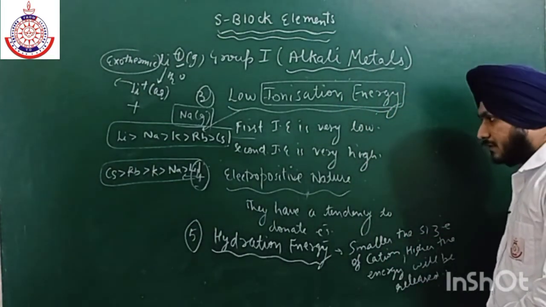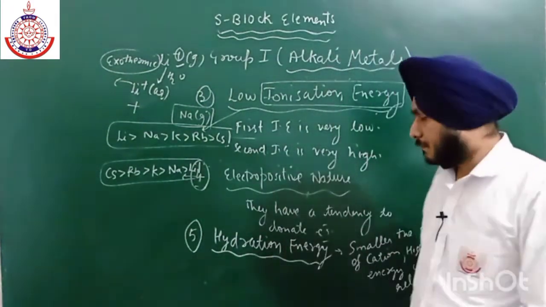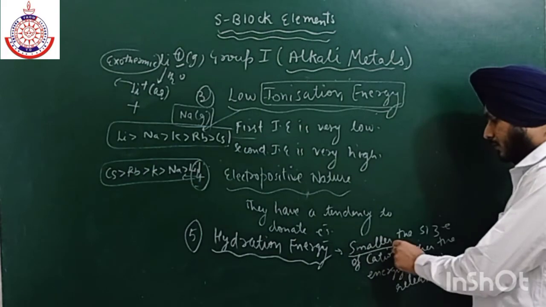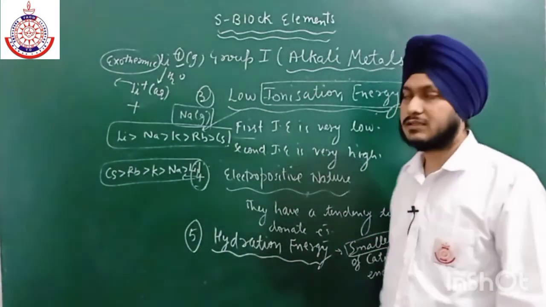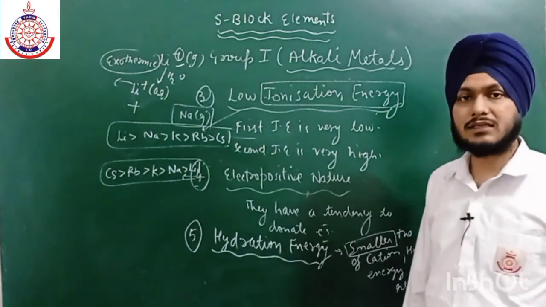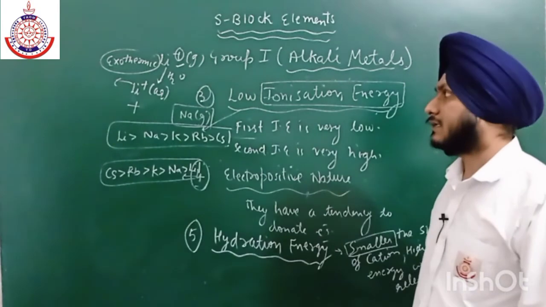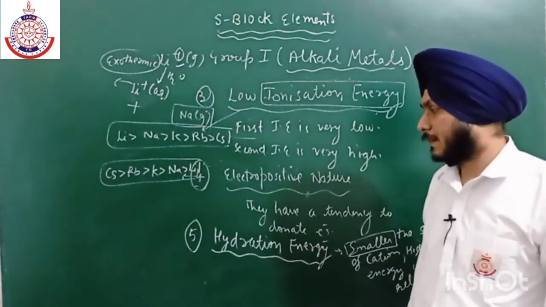So as we go down the group, electropositive character increases and ionization energy decreases. As we go down the group, the size of the cation increases. So lithium has the smaller size. So in case of lithium, the hydration energy is very high. It is the amount of energy released when a gaseous cation dissolves in water to form its aqueous form.